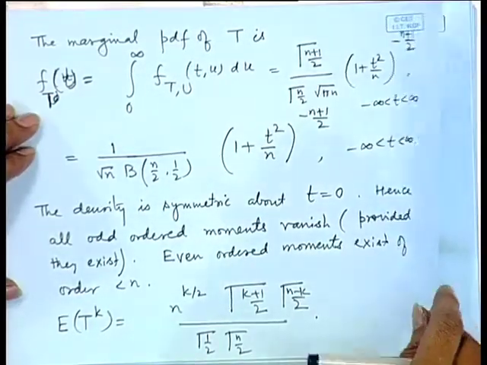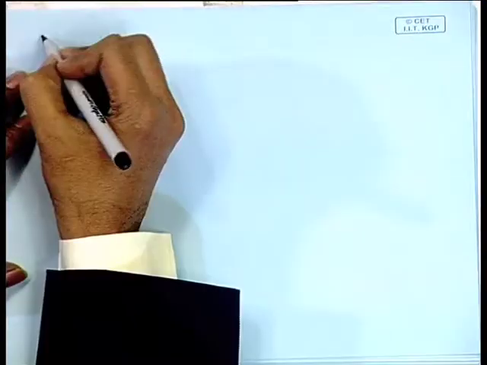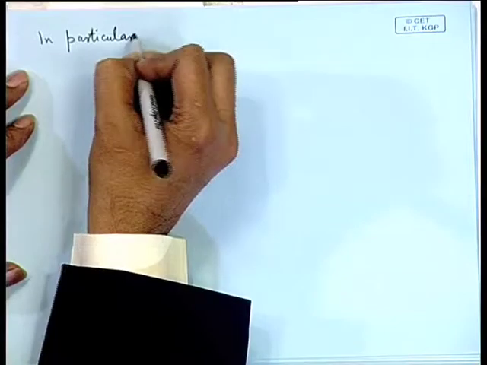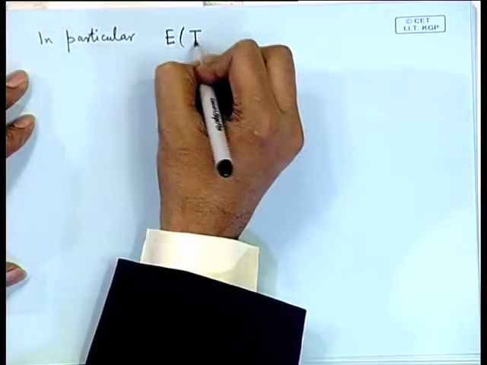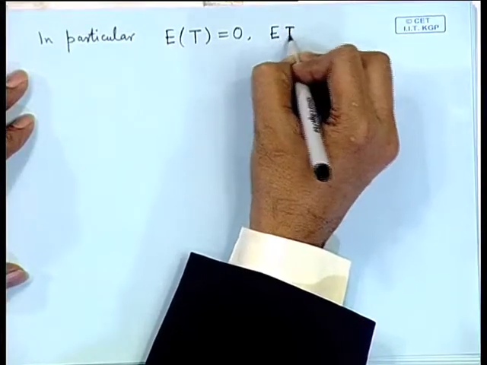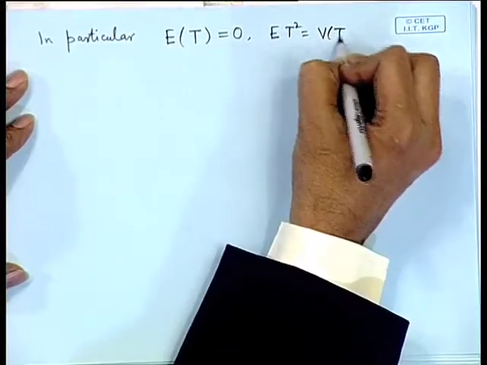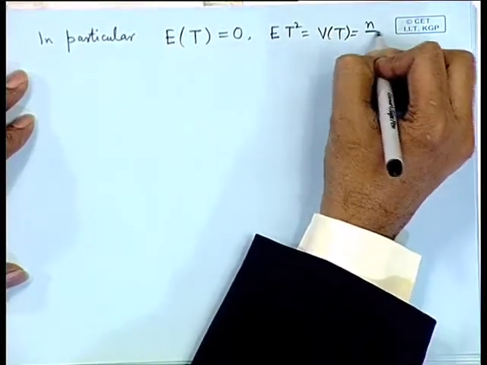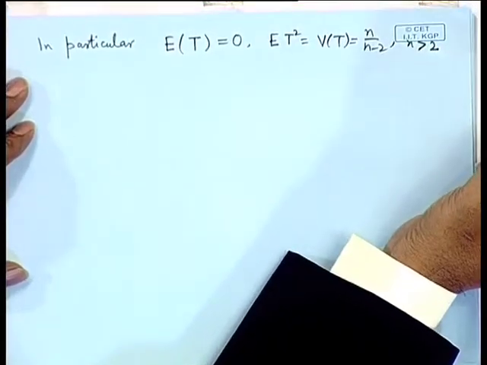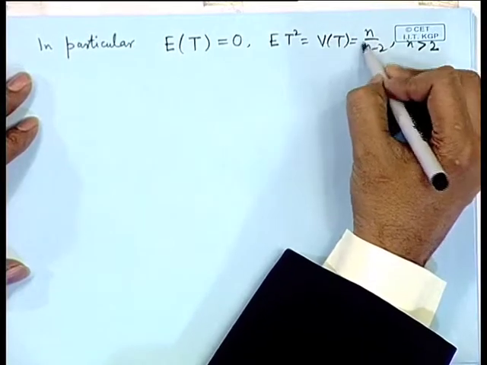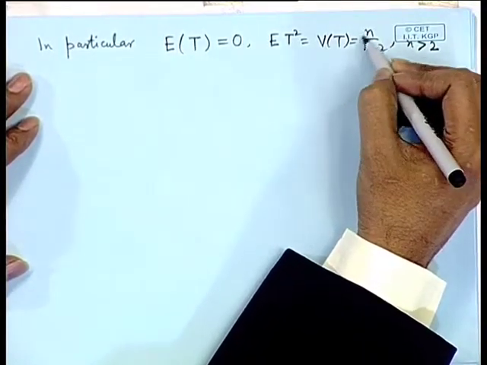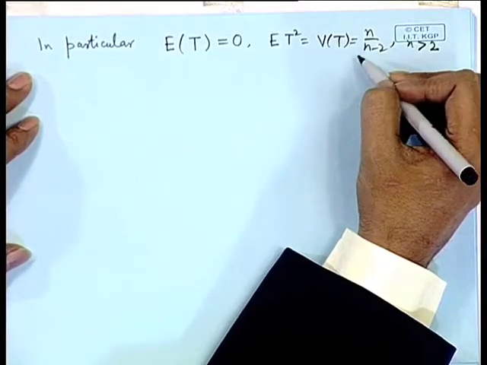So, in particular, expectation of t is 0. Expectation of t square, that is variance of t, is n by n minus 2, which exists for n greater than 2. You observe this is somewhat peculiar number n by n minus 2; as n becomes large this becomes close to 1.